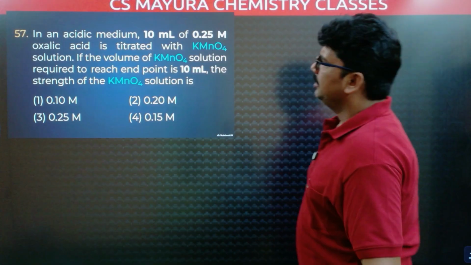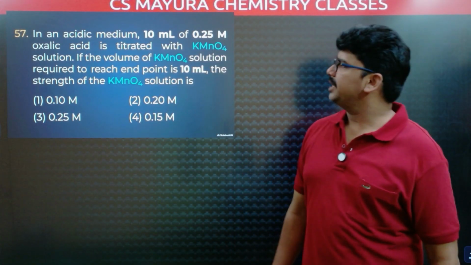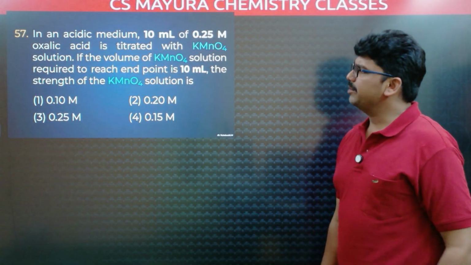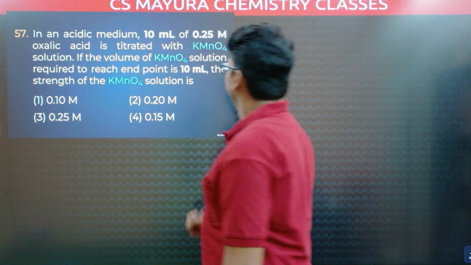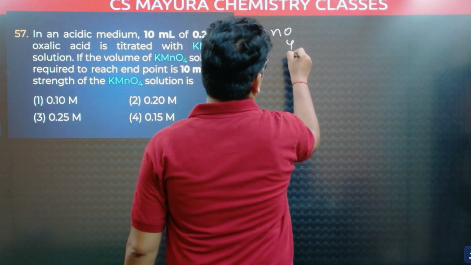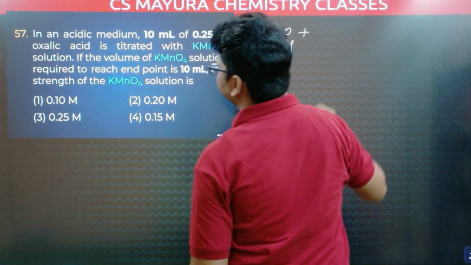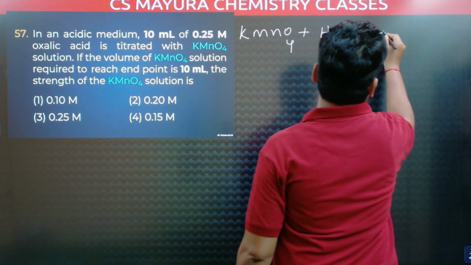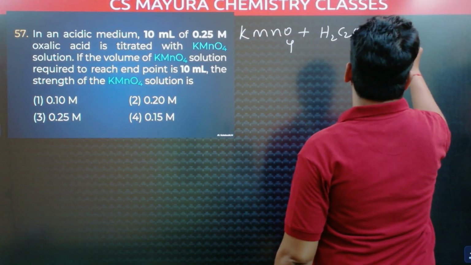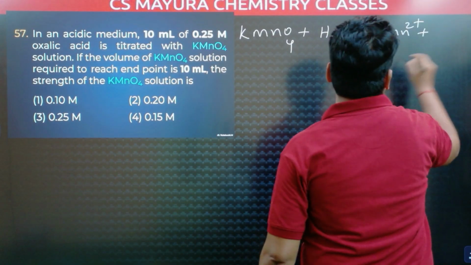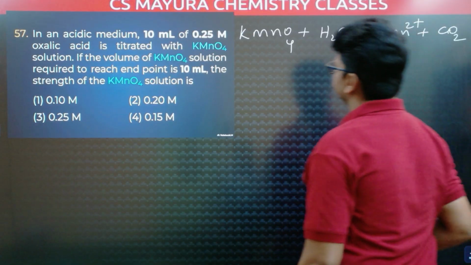plus 0.76 volts. In an acidic medium, 10 ml of 0.25 molar oxalic acid is titrated with the KMnO4 solution. Here the KMnO4 solution is titrated with oxalic acid, H2C2O4. The main products are: KMnO4 is self-reduced to Mn2+, and oxalic acid is oxidized to carbon dioxide.